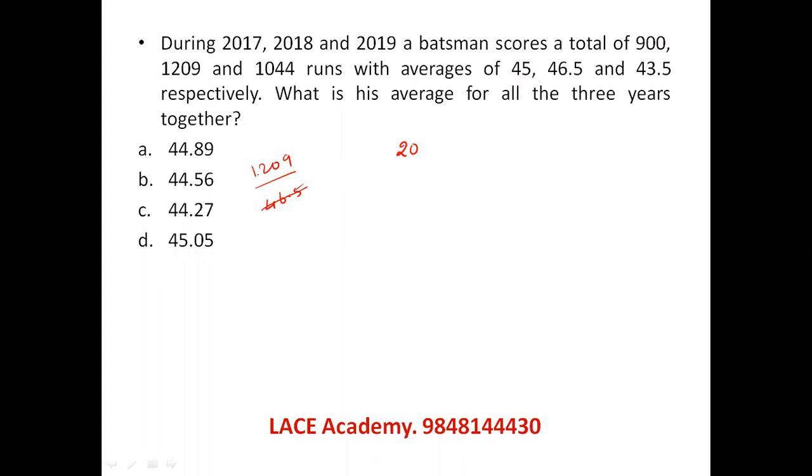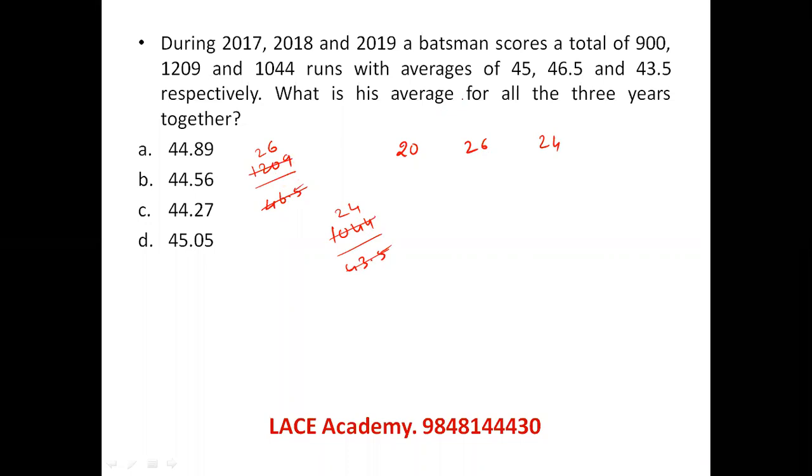Let's try to crack this. 46 and a half into 2 is 93. 93 into 3 is 279. We know that 46 into 5 is 270. 45 into 6 is 270. Yeah, 45 into 6 is 270, and half into 6 is 3, so perfect, 26. So 26 matches are played in the second year. 1044 total with 43 and a half average. 43 and a half into 2 is 87. 87 into 2 is 174. 44 into 4 is 160. 3 and a half into 4 is 14, perfect, 24. These are the number of matches.